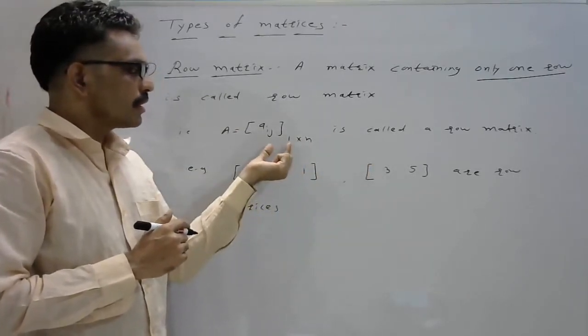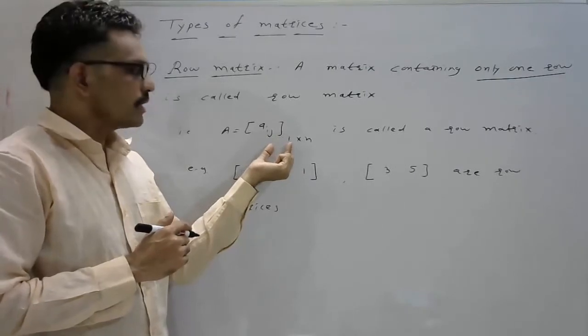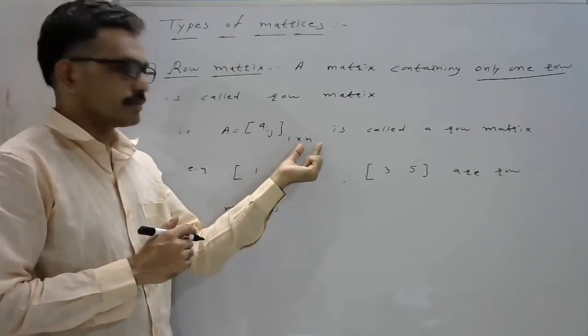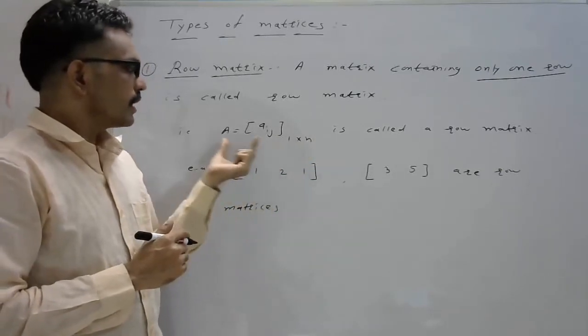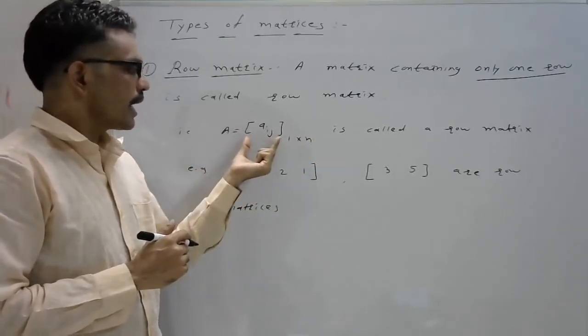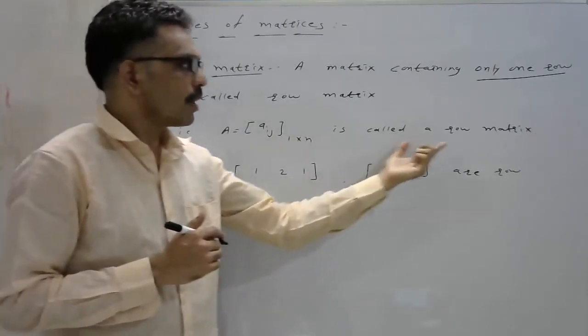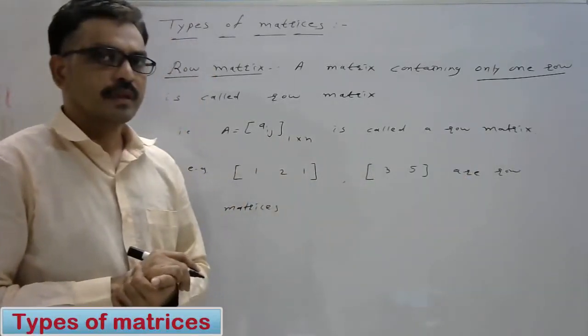Here m is the row number, m equal to 1, that is, 1 row and n columns. Then A equal to Aij of order 1 by n is called a row matrix.